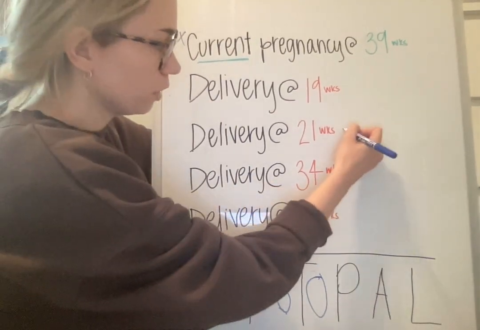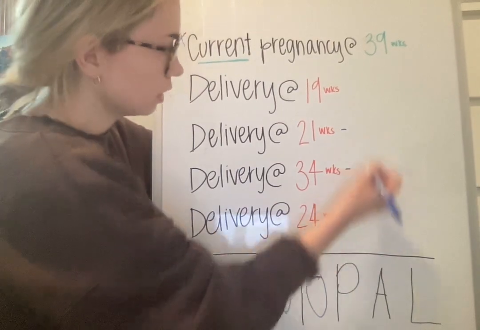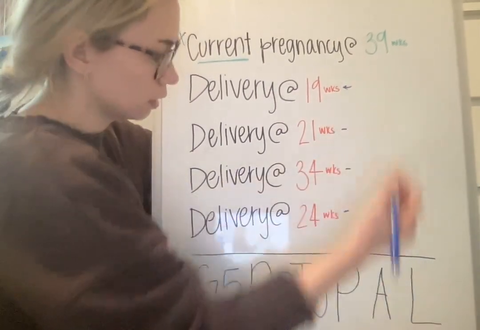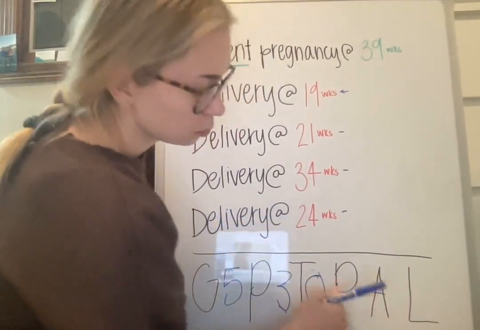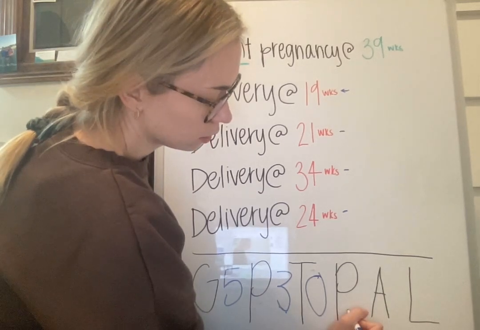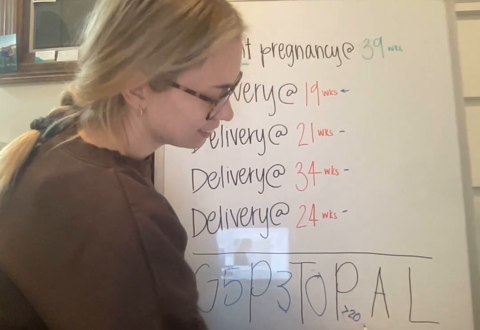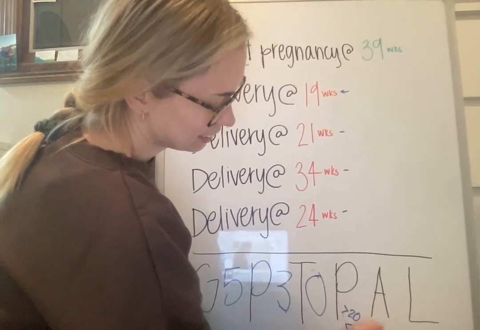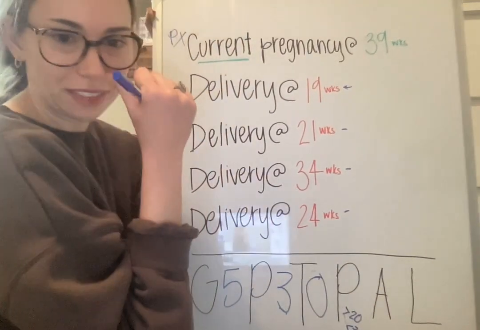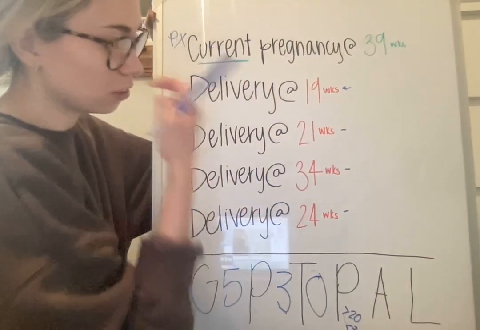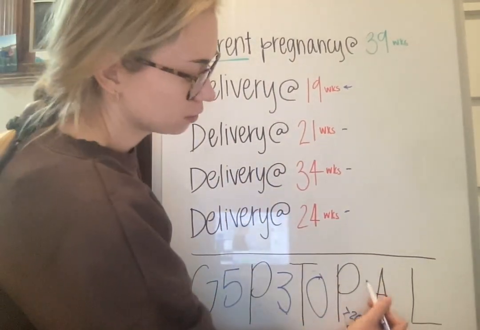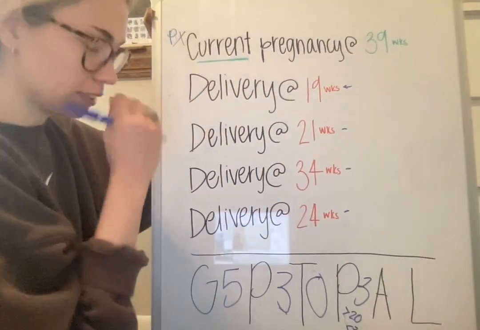But we only have 3 because this one is technically under 20. So preterm has to be greater than 20. Oops, that's backwards. Greater than 20, but less than 37. So we have 3 that were greater than 20, but less than 37. So that's our preterms.